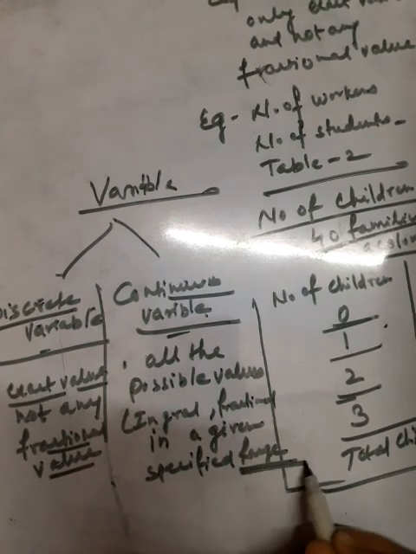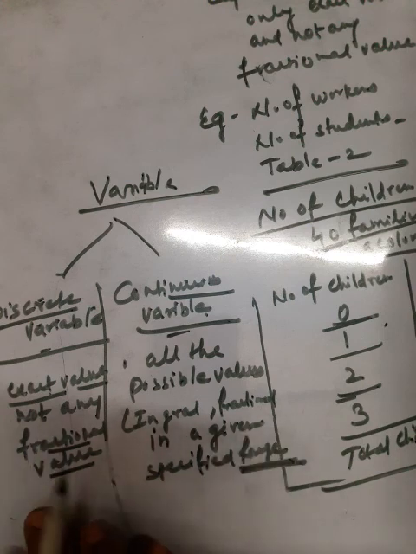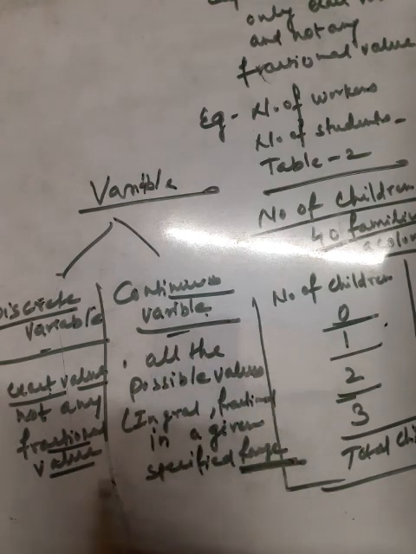Here data is shown in the form of range. In discrete series the exact value is given, there is no fractional value. In continuous, all the possible values, integral or fractional, both.